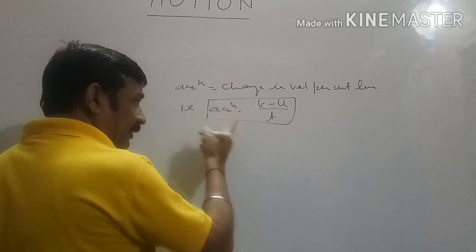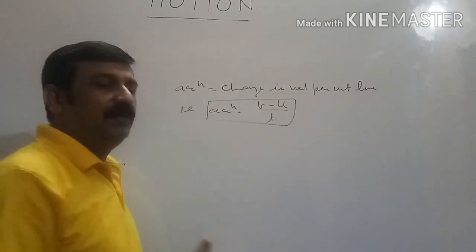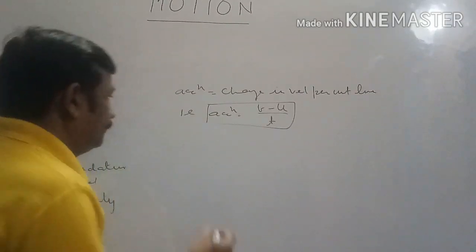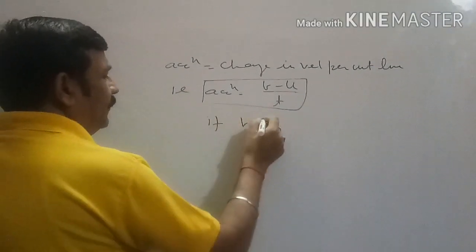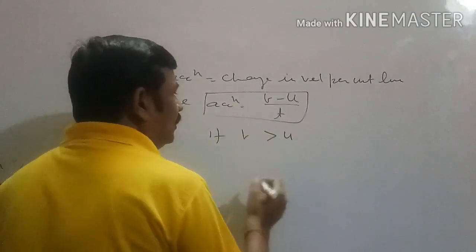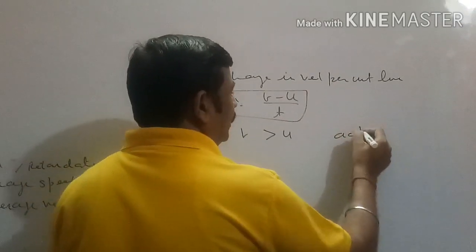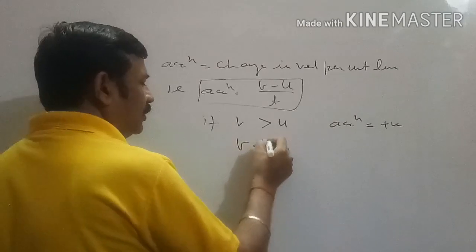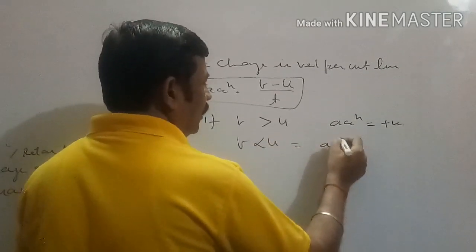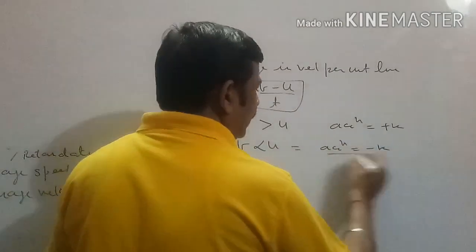It is a vector quantity, so it consists of magnitude as well as direction. If final velocity is more than initial velocity, acceleration will be positive. If final velocity is less than initial velocity, acceleration will be negative.